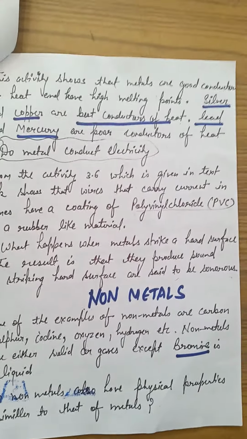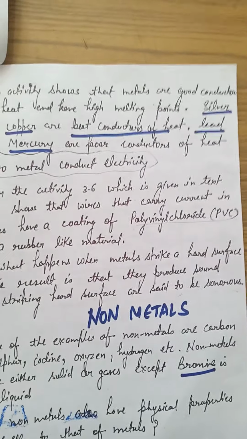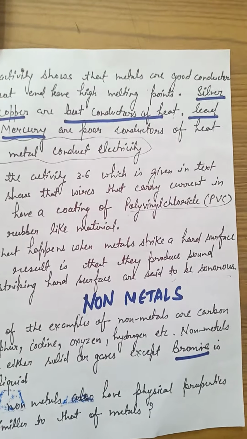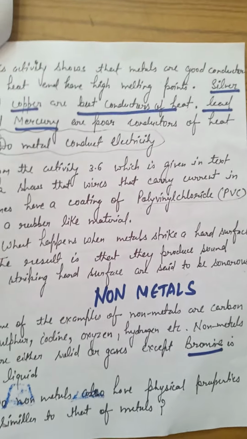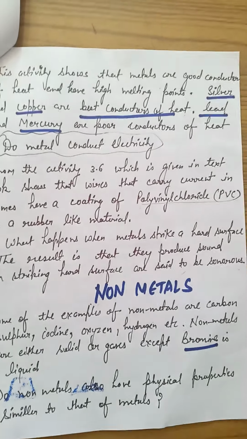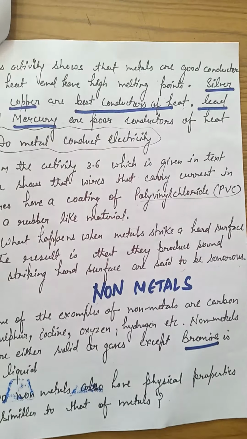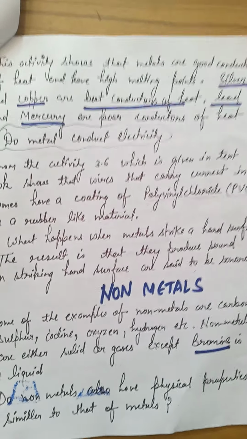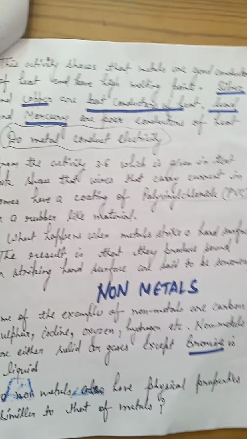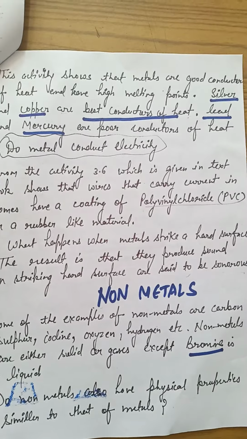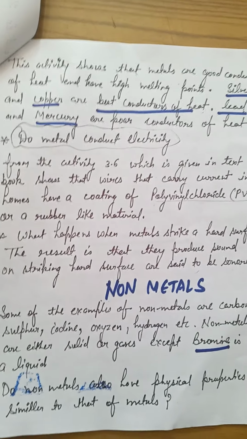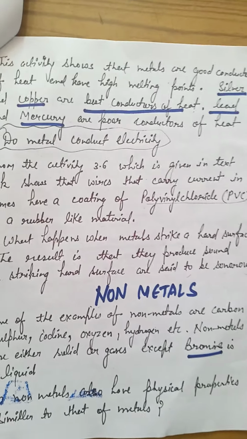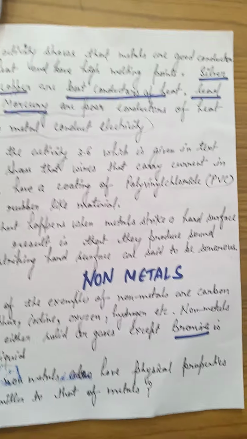So metals have different properties, of which we have discussed malleability, ductility, sonority, metallic luster, and conduction of heat and electricity. So these all are the different properties of metals. Although exceptions are there, some of the exceptions are gold, silver, aluminium, copper, lead and mercury; they come under the category of exceptions. Okay.